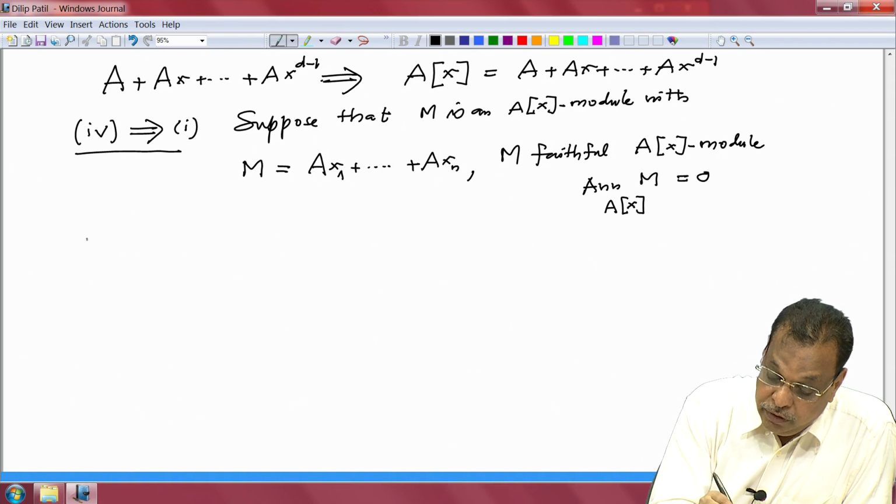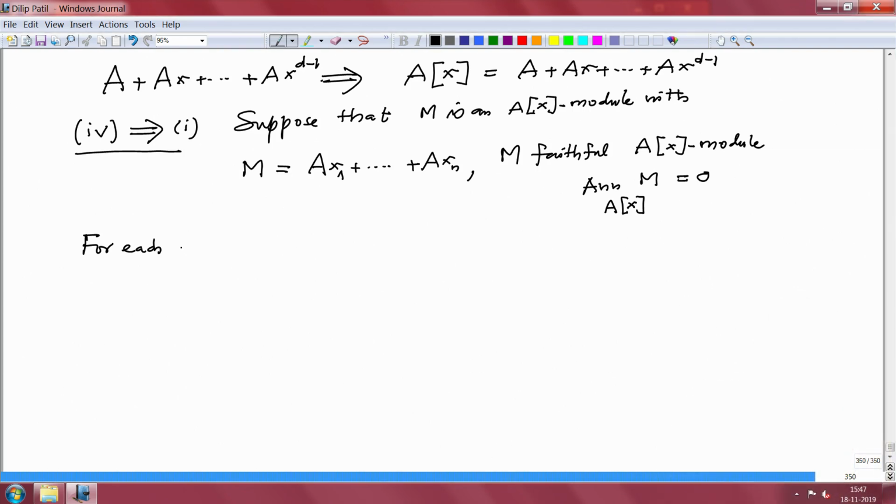So for each generator xj, j from 1 to n, when you multiply x by xj, this is an element in the module, therefore this makes sense. And I can again write it as a linear combination of x1 to xn. So we write this as a sum, running over i from 1 to n, of aij xi, and this is true for every j from 1 to n.